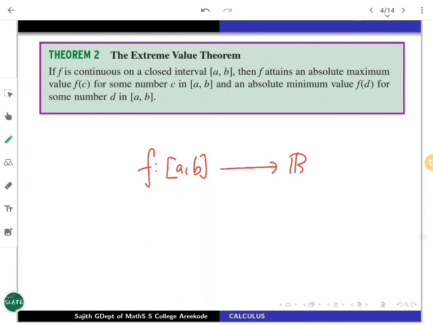What are the extrema of functions like this? The strategy is clear. Just look at the critical points, compute the value of f there, and finally look at f(a) and f(b) also. Then the absolute maximum as well as the absolute minimum can be taken from the data you have. So that methodology you can work out.